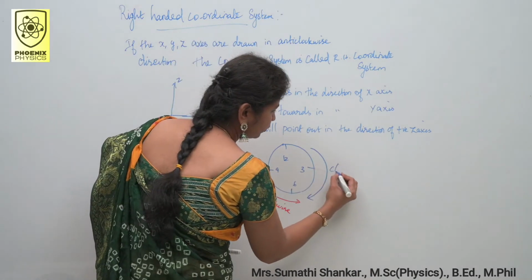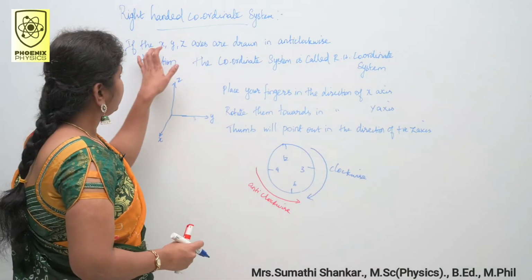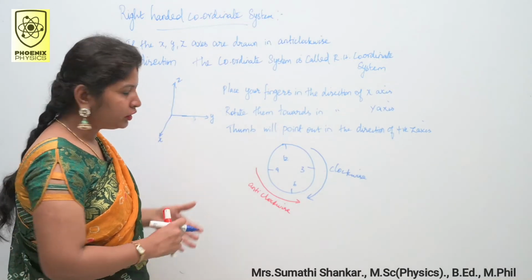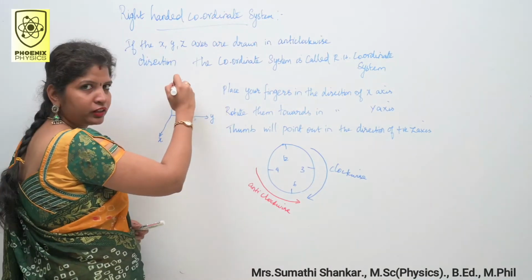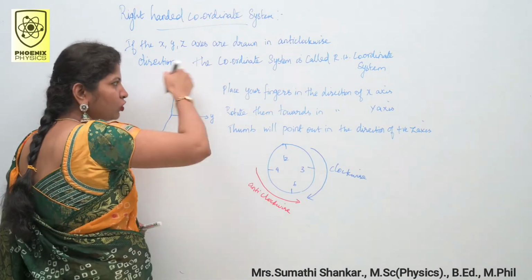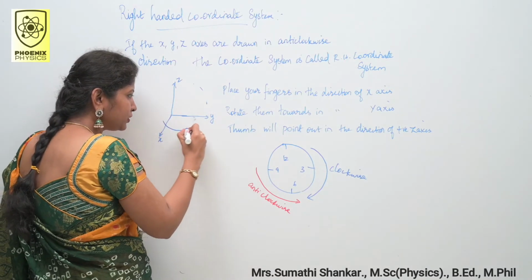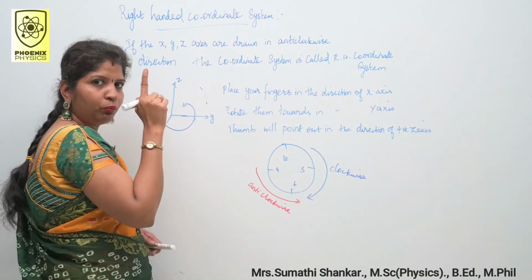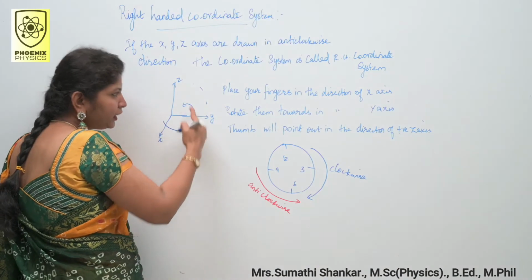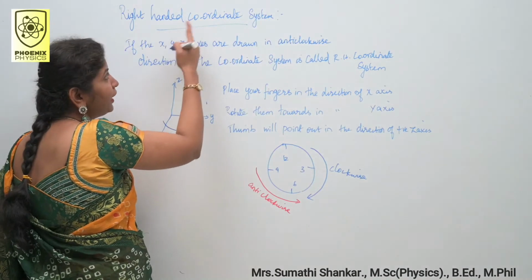This is clockwise direction. So if x, y, z axes are drawn in the anti-clockwise direction, here I start from x, y, z. So anti-clockwise direction, this is my clockwise direction, but I marked in this direction. If you mark x, y, z axes in the anti-clockwise direction, the coordinate system is called a right-handed coordinate